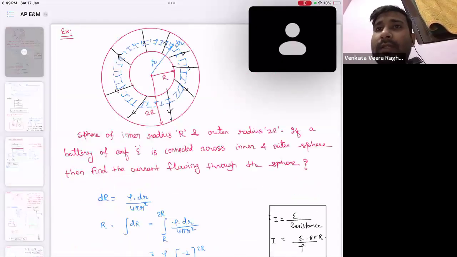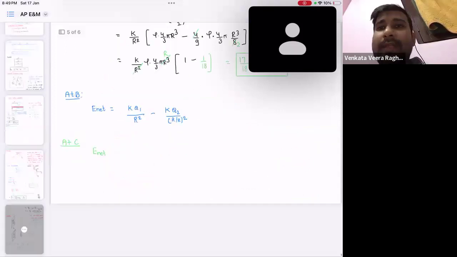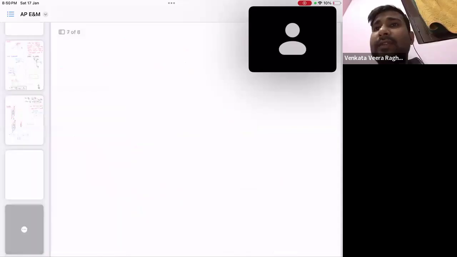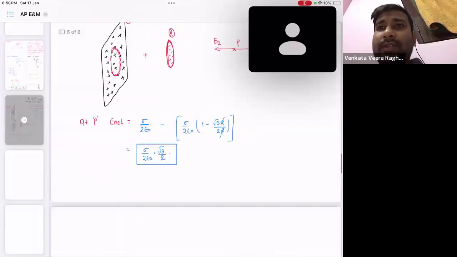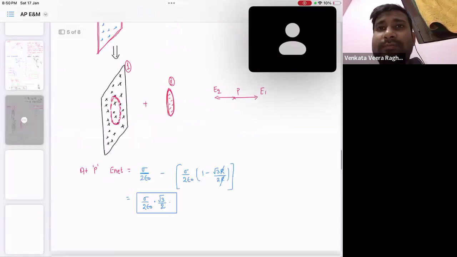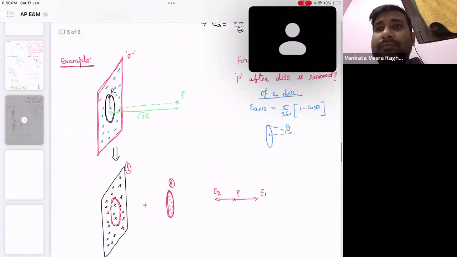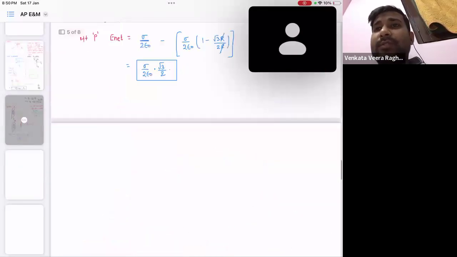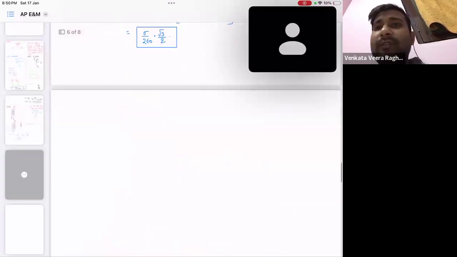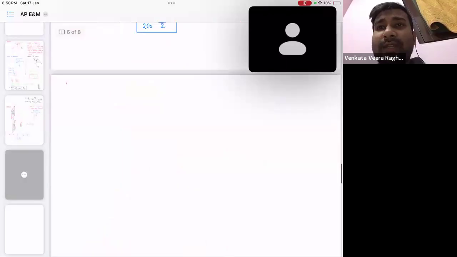Okay, actually, let's see. So in this example, what is given to us? That a ring is given. There is one more example we have written, okay? But that page also got deleted. That cavity problem page got deleted. So you can check it, you will find that question. Okay, let's continue with this example.